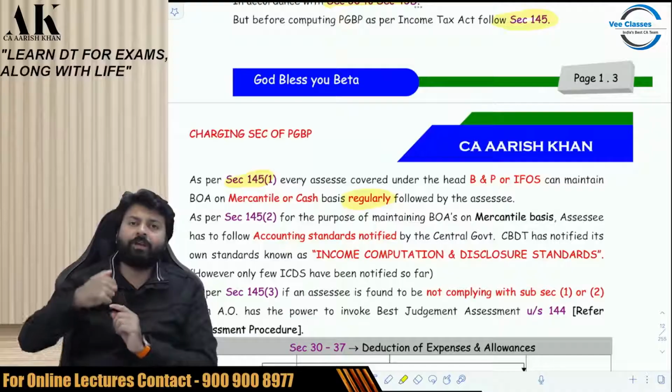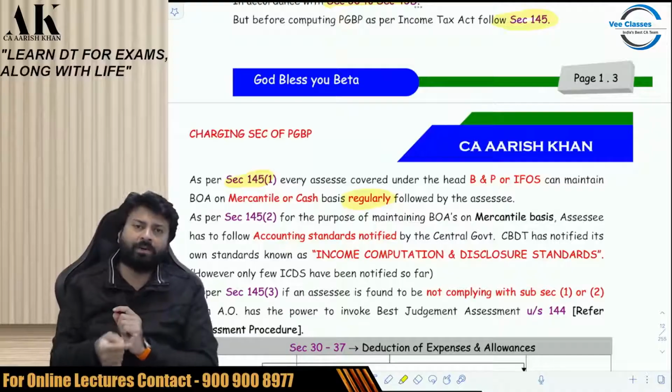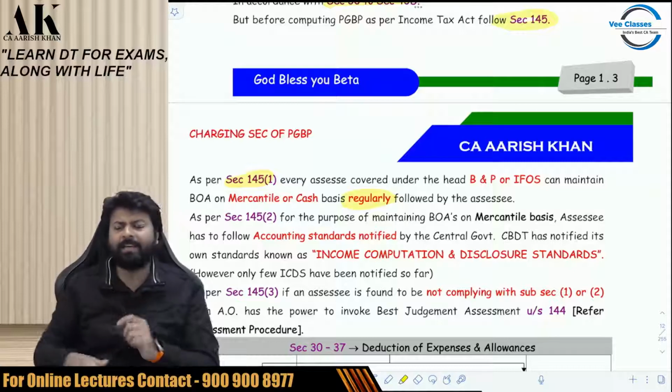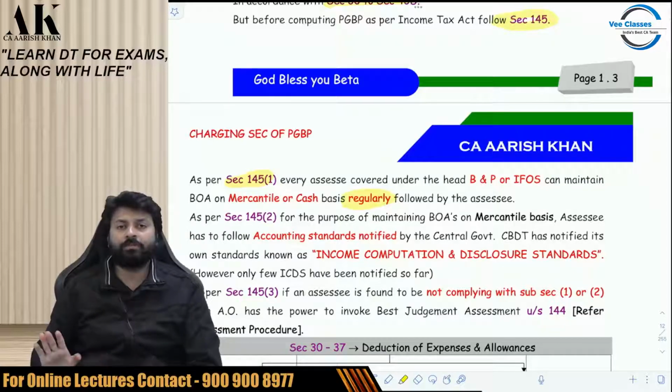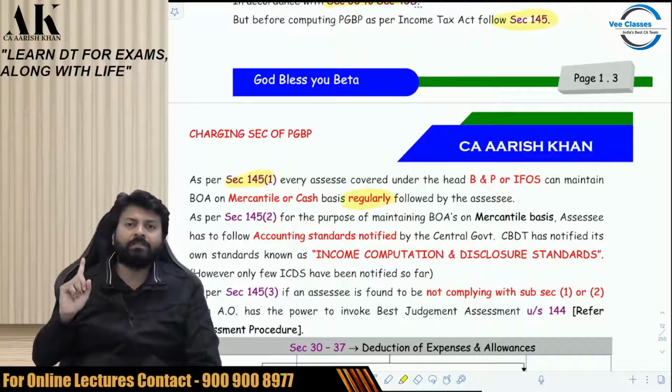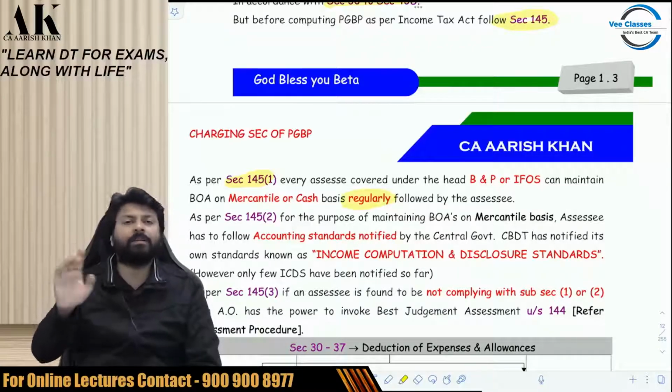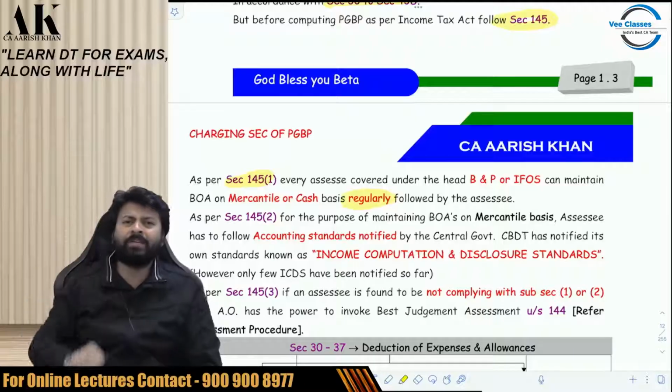In one year, you are following mercantile. In another year, you are following cash. In another year, again mercantile, then again cash, then again mercantile, then again cash. You are not supposed to do that. You are supposed to follow only one of the methods. You have both the options, but follow regularly. Don't change every year.